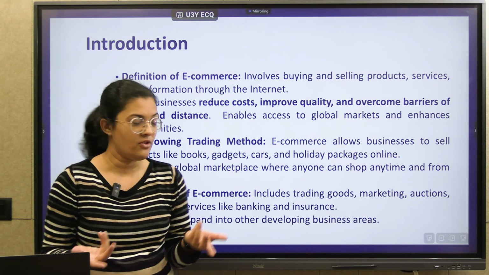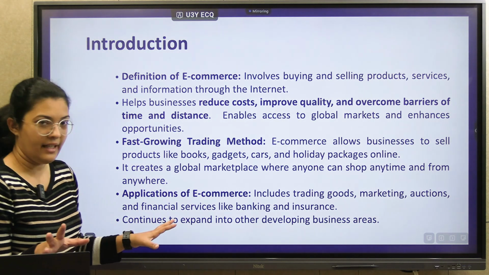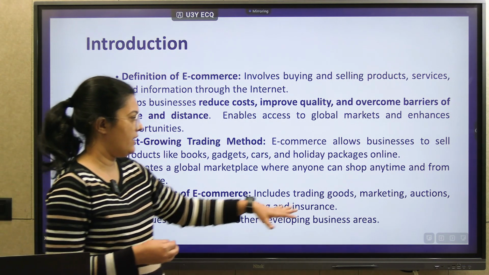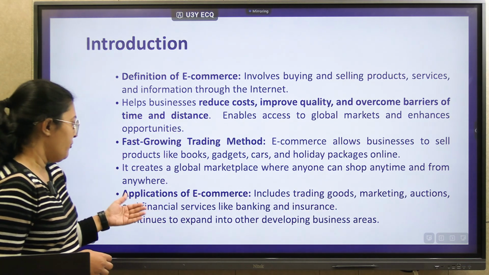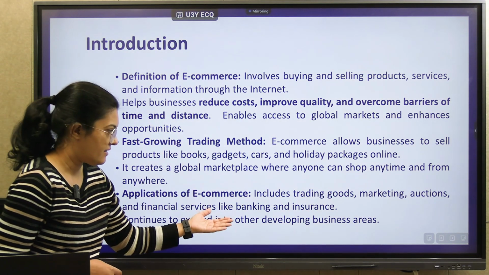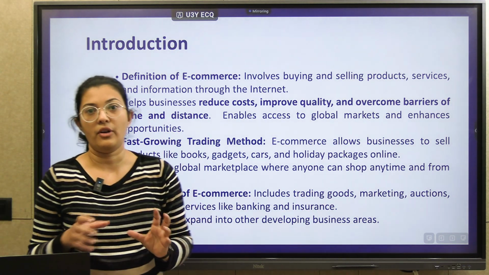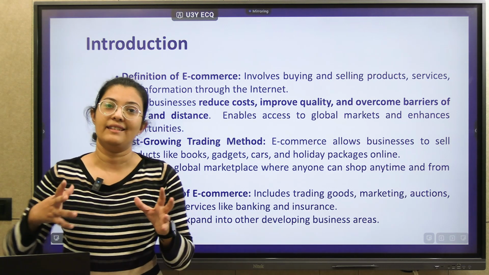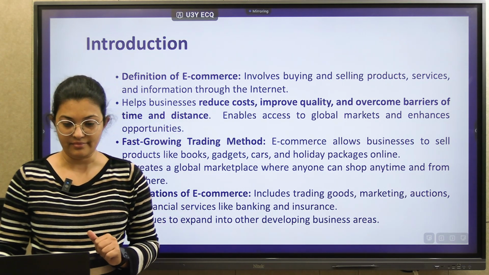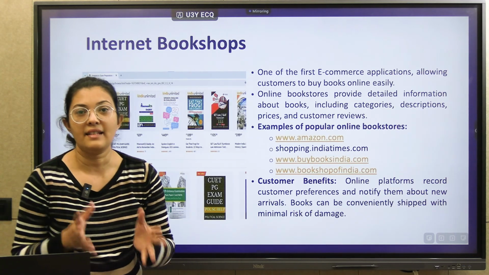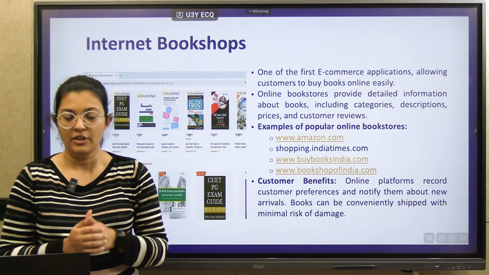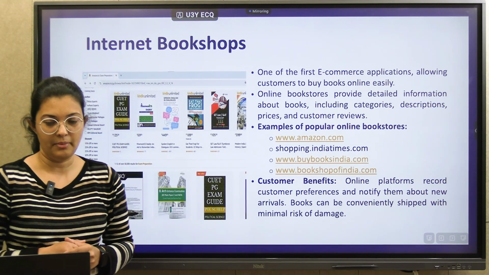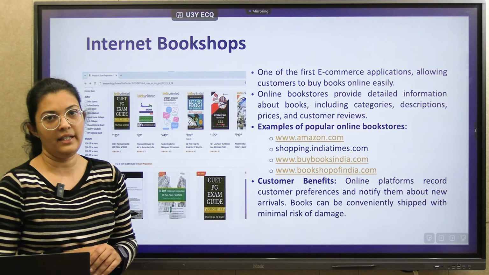So the main application of e-commerce is everywhere, I can say, right? It includes trading goods, marketing, auctions, financial services, and banking services. For all types of operations we are using the internet and e-commerce. Now let's see some examples of e-commerce and internet usage. The first example of e-commerce is the bookshop, right?